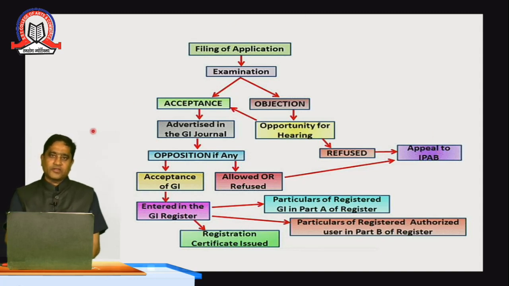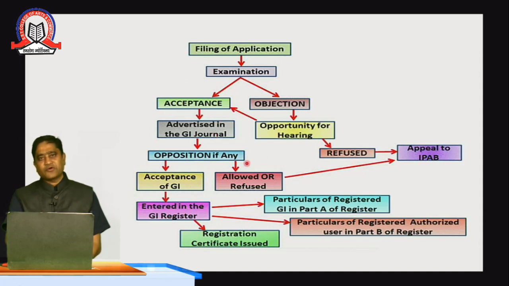Now if you come to the acceptance, there are two ways: either it would be accepted or it could be rejected. If there is acceptance of this particular application, then there would be an advertisement in the GI journal. Please remember, students, the GI journal is in the portal of IPR. There is a GI page, and in that page there would be a journal in which whatever applications have been received and accepted would be published digitally. And there would be an opportunity if it has been accepted or if it has been refused.